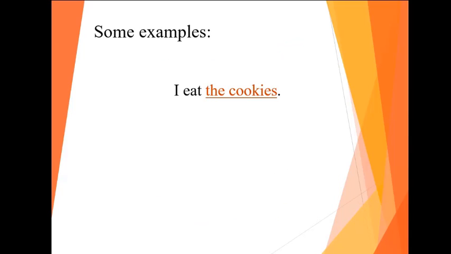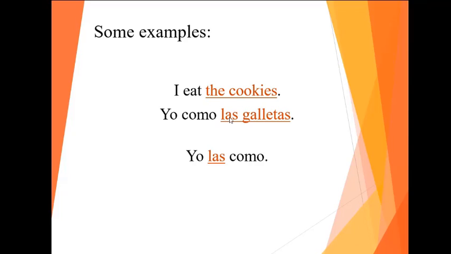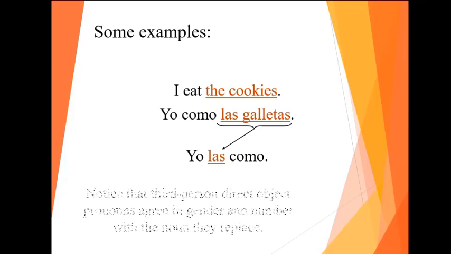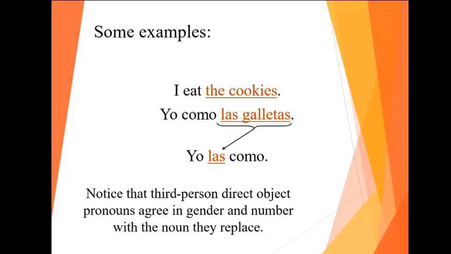Bien, so next one, some examples, just the same thing. I eat the cookies. So remember, if the cookies are, what? Masculine, feminine? It is feminine, las, and plural. So what's the pronoun that we're using? Remember, it's going to be las. And I want to show you the table one more time so that you know when to use them. So yeah, the third person will be using the las.